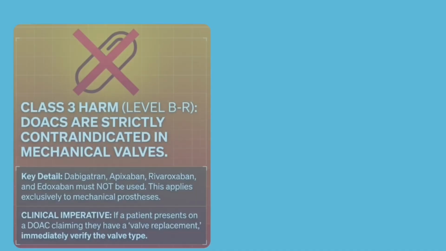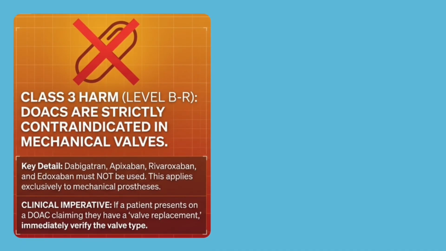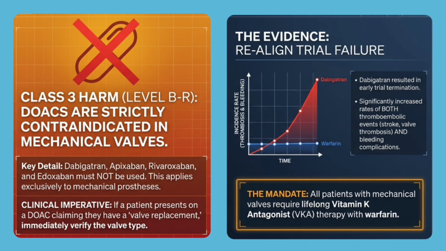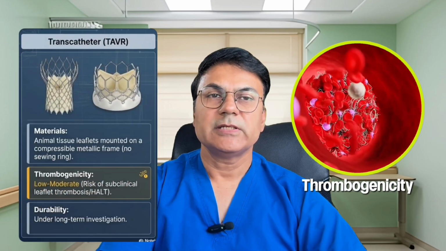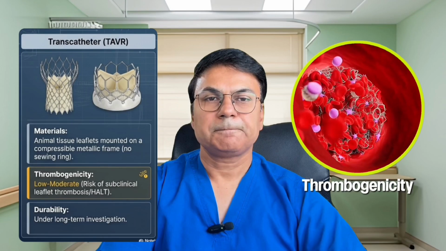Today's topic is why we cannot use the directly acting oral anticoagulants in mechanical valves and why we should only use warfarin, which is the vitamin K antagonist. The mechanical valves pose a very high risk of thrombogenicity as compared to the bioprosthetic valves, as compared to the transcatheter valve, in the descending order of thrombogenicity.